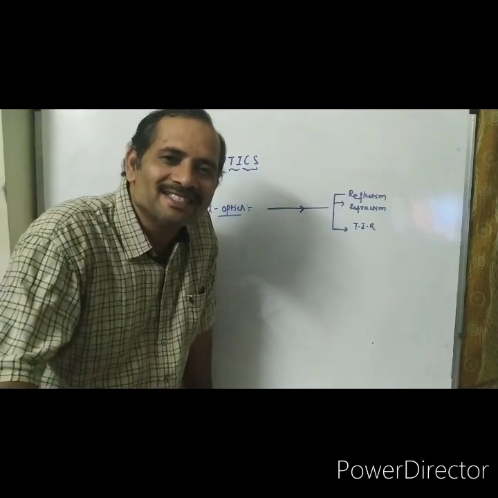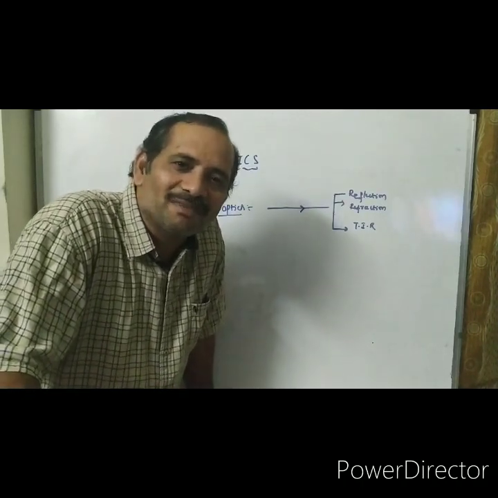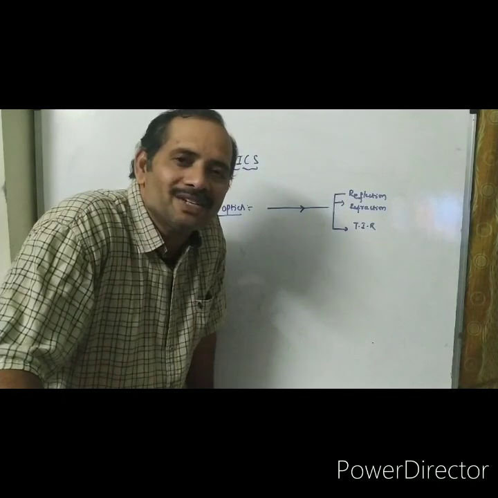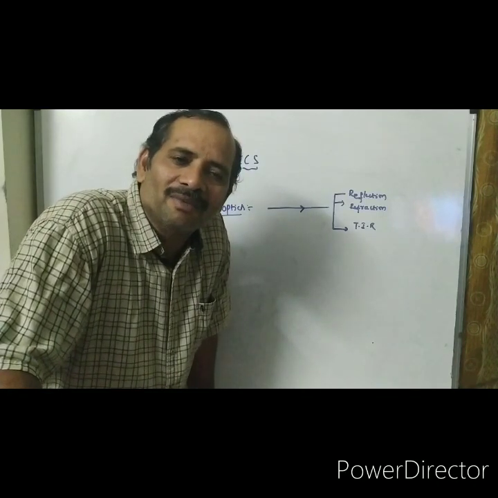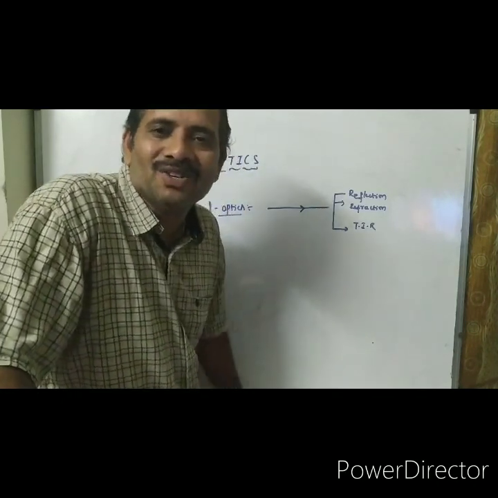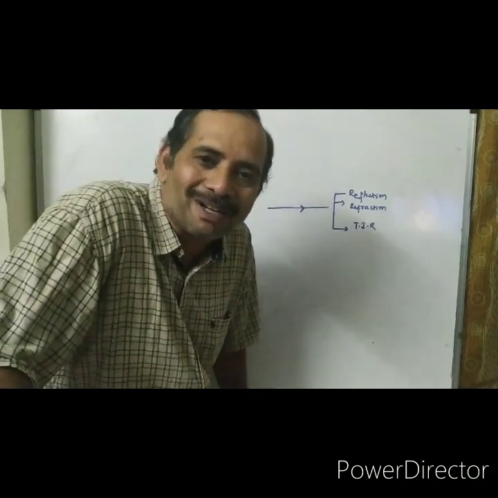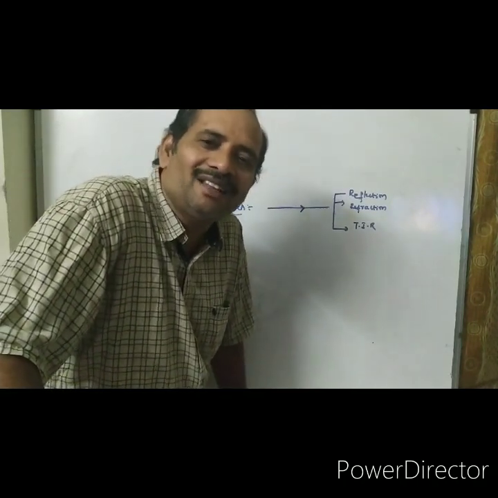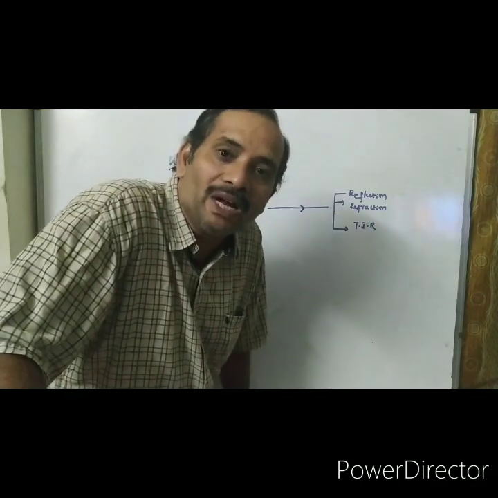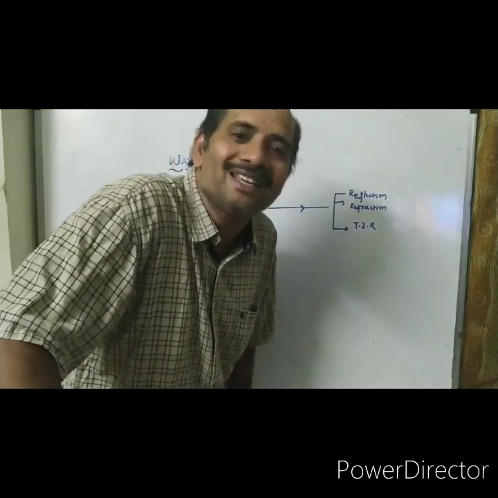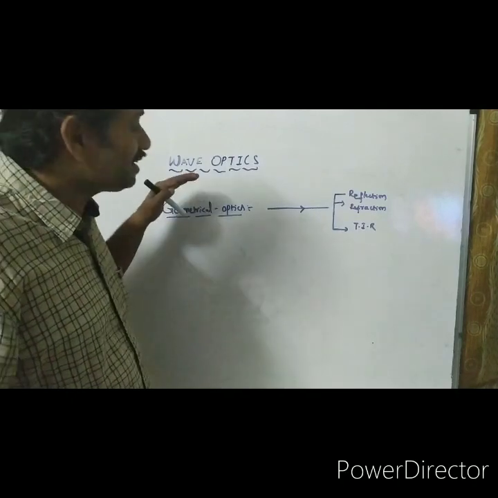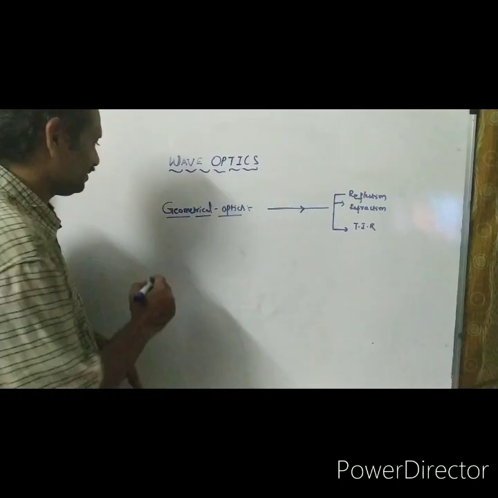But interference, diffraction, polarization, and the photoelectric effect are not explained by ray optics, known as geometrical optics. Then you require one more analysis to analyze these phenomena, that is known as wave optics.